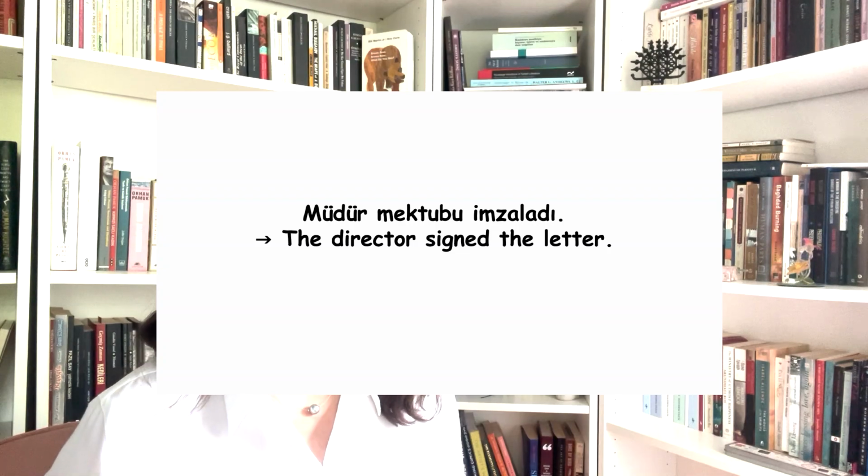Try to remember that. Now, I talked about transitive and intransitive verbs in the previous video, and even before that, when I talked about the accusative case. You know that transitive verbs take direct objects and intransitive verbs don't. It is important here again, and you'll see why. Let's look at an example. An active sentence, let's take this one: Müdür mektubu imzaladı. The director signed the letter.